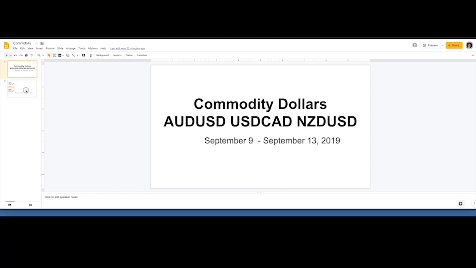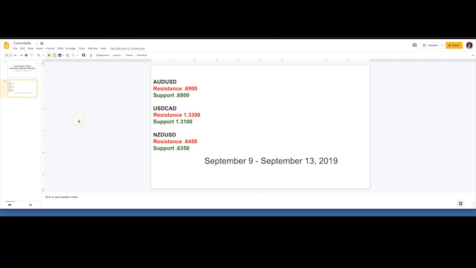So the levels in commodity dollar land have improved, and now we're at 68, 69 in Aussie. We're now down to really testing the 131 support in dollar CAD from 133, and Kiwi also showing a bottoming out here. As a matter of fact, Kiwi may have an interesting cross commodity dollar trade in our crosses that we'll take a look at.